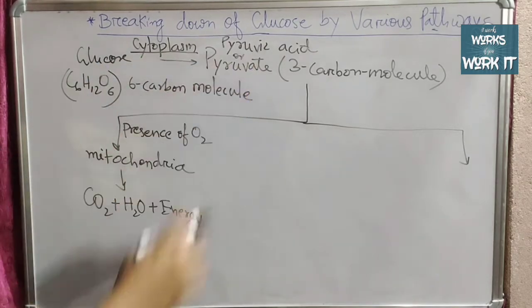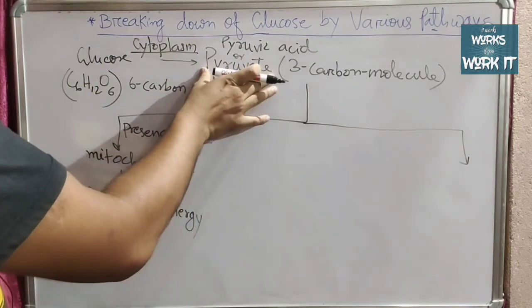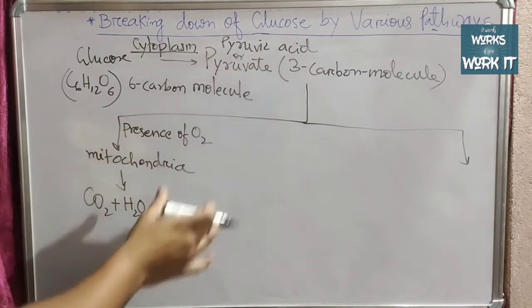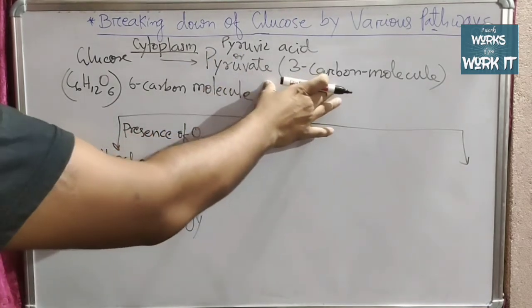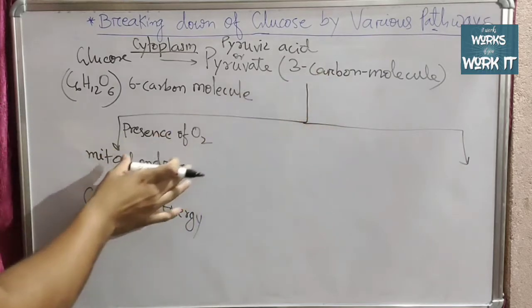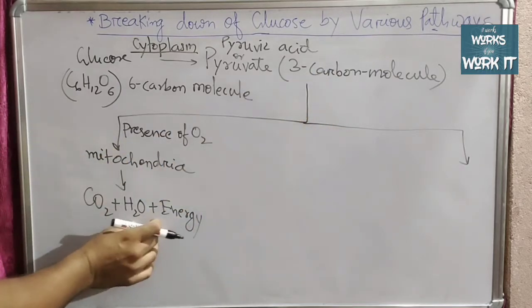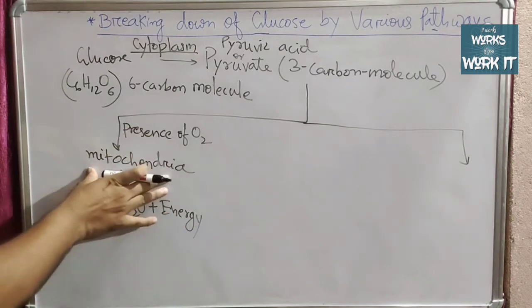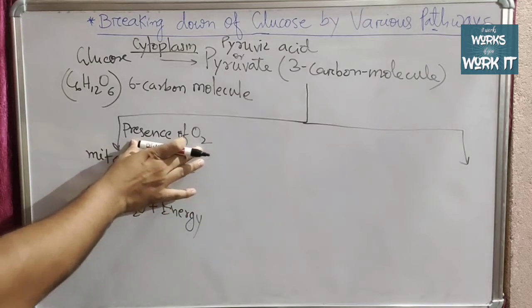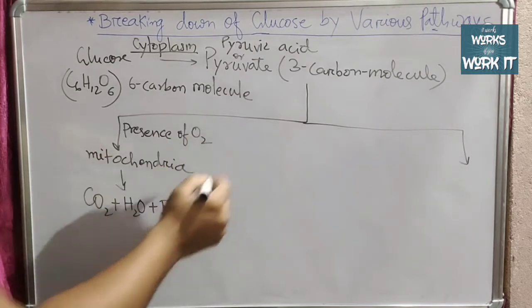Then the 3 carbon pyruvate is broken down into CO2, H2O plus energy in mitochondria. The site for this process is the mitochondria, and it takes place in the presence of oxygen.